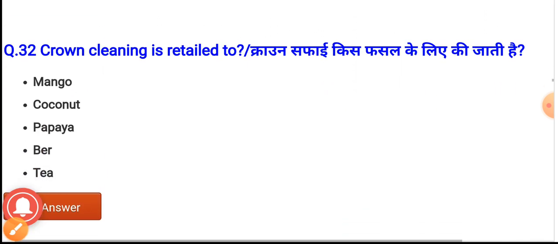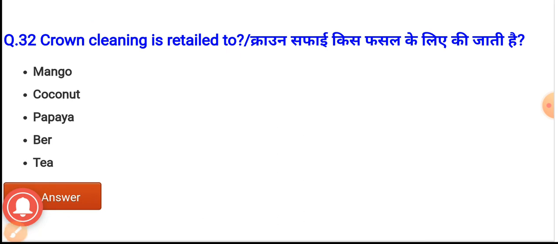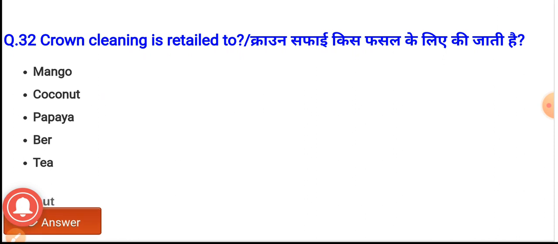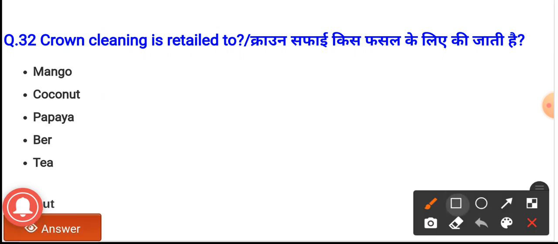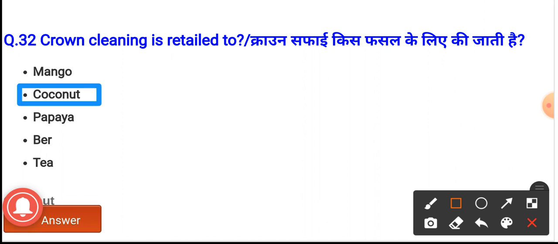Question number 32. Crown cleaning is related to? The options are mango, coconut, papaya, ber. And the correct option is option B, coconut. The crown cleaning is related to coconut.